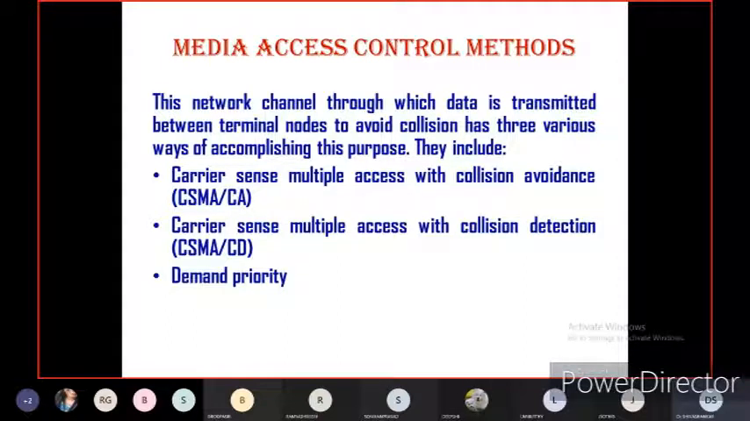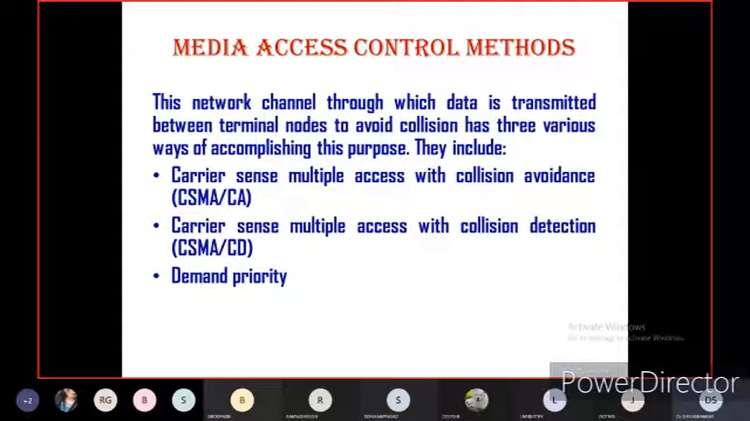First is carrier sense multiple access with collision avoidance, second is carrier sense multiple access with collision detection, and third is demand priority. Demand priority means, for example, assume there are three systems X, Y, and Z. If Z wants to send the data before Y and X, then priority should be given to the Z system only, the Z transmitter only.